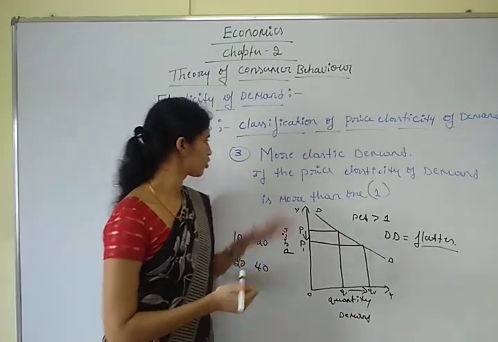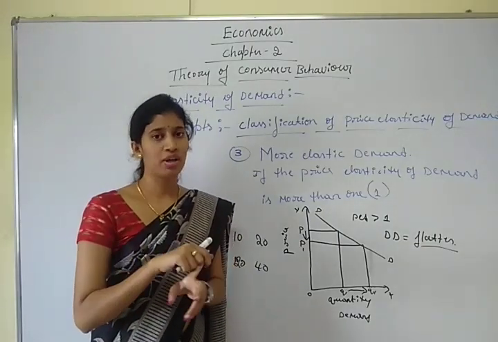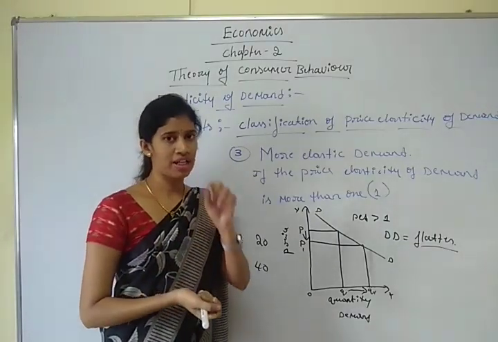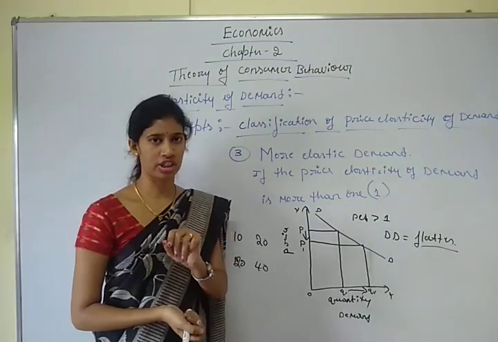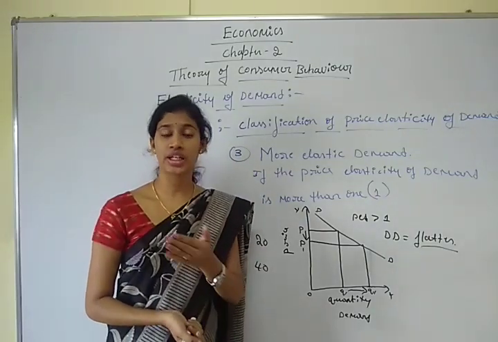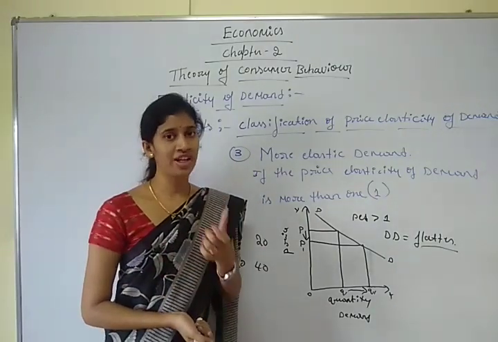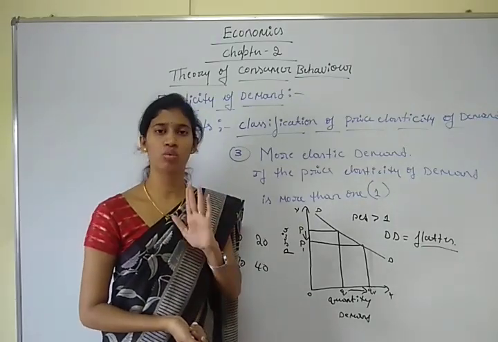Okay. So first type, perfectly elastic demand: the price elasticity of demand is infinite or unlimited, and the demand curve is a horizontal curve. The second type of classification is perfectly inelastic demand: PED equals 0, and the demand curve is a vertical curve.